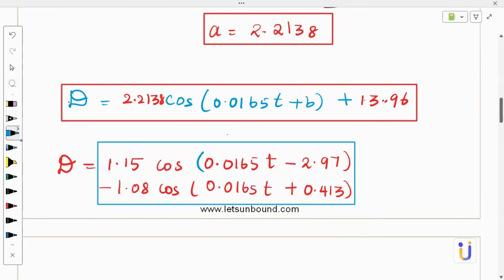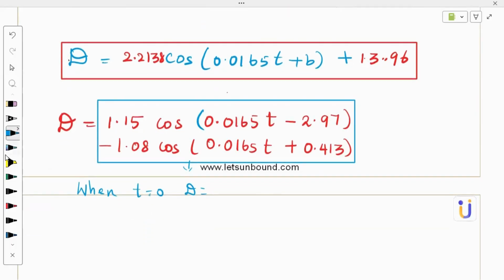Okay, when time t is 0, what is D? I can find it from this D. Then I will do the same thing. Why I pick time 0: you can do anything, but time 0 is better to calculate. So use this strategy. When time t is 0, what is D? So I will get 1.15 cos, this will vanish when time is 0, right?